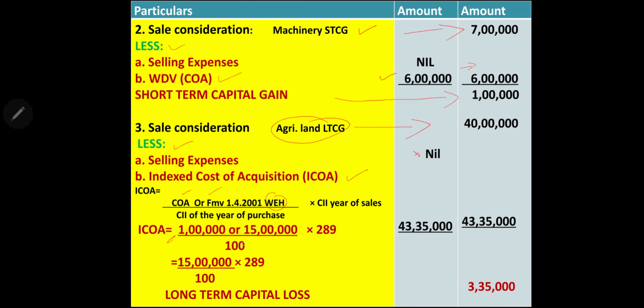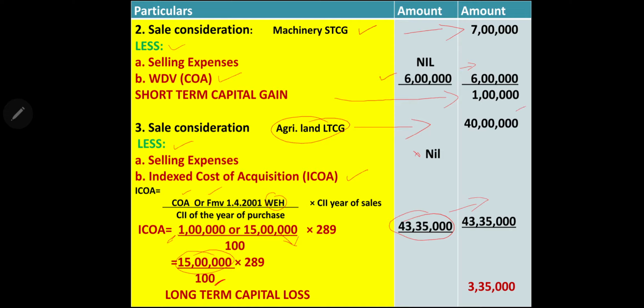Purchase price is 1 lakh. Fair market value given in the problem is 15 lakh. Whichever is high means 15 lakh. And base year index is taken 100 into 289. So we arrive at 43,35,000. That has to be deducted from 40 lakh. So 43,35,000 should be deducted from 40 lakh.